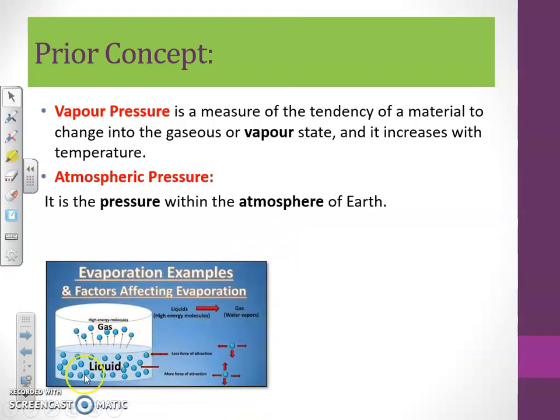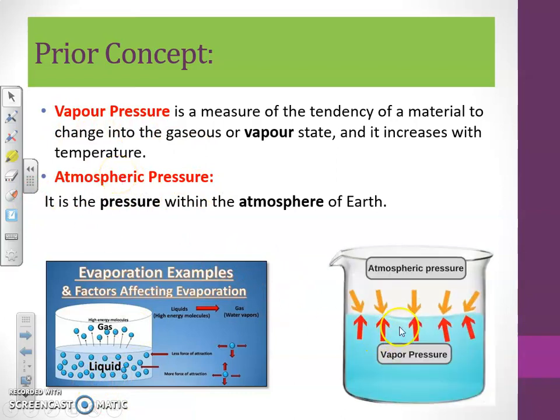So you can see that the vapor pressure of the liquid is an internal pressure within the liquid, which has sufficient energy to make the liquid molecules move randomly. And if you provide heat, this energy increases, and the vapor pressure again increases, so that the liquid gets vaporized or converts into a gaseous state. The internal energy or internal pressure is called vapor pressure. Now, atmospheric pressure is an external pressure. You can see that this is a liquid interface.